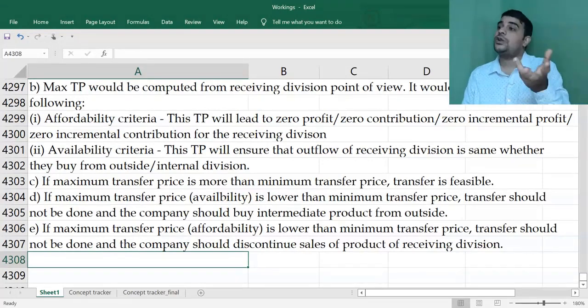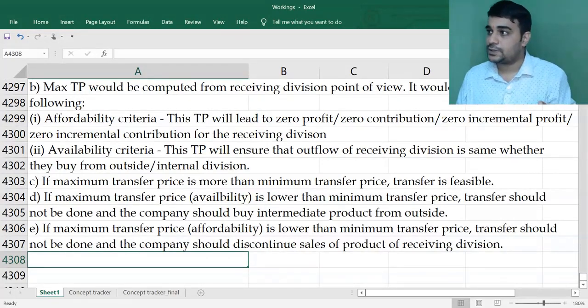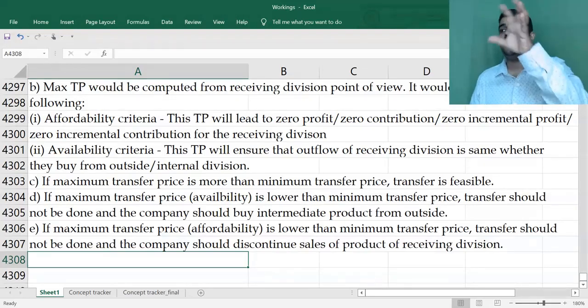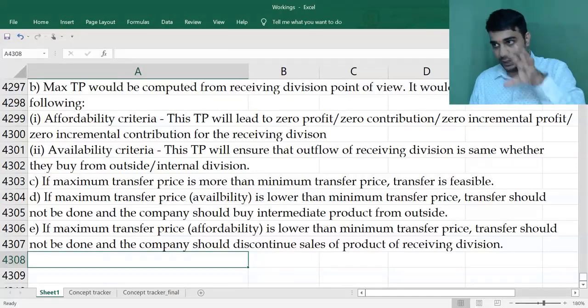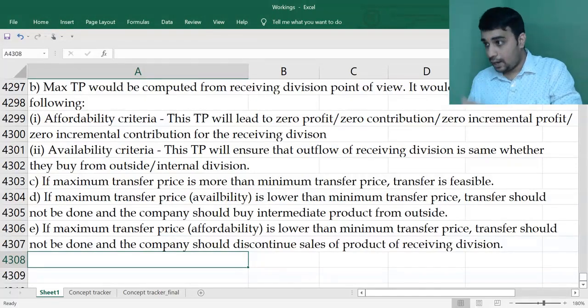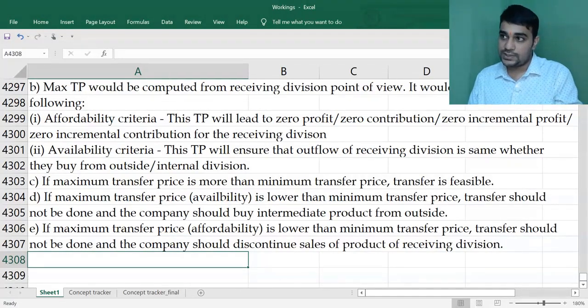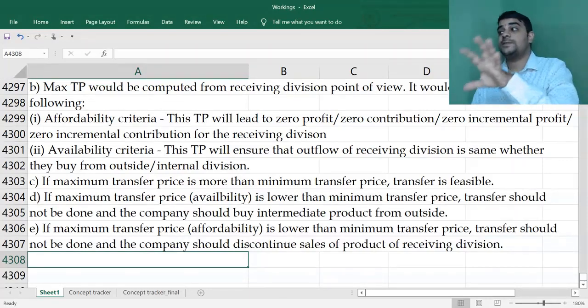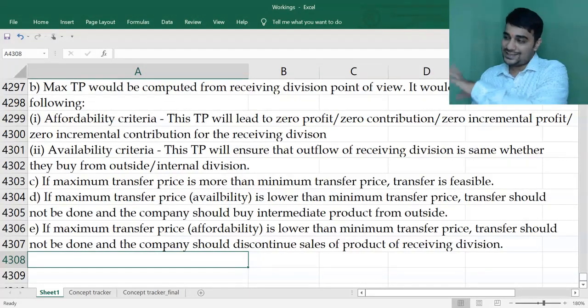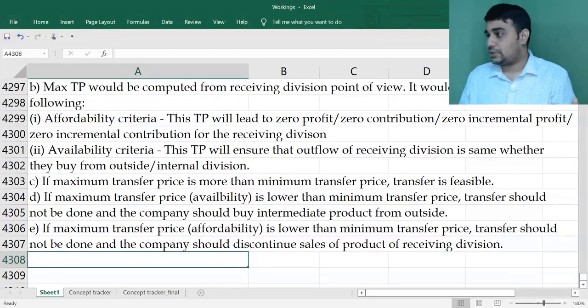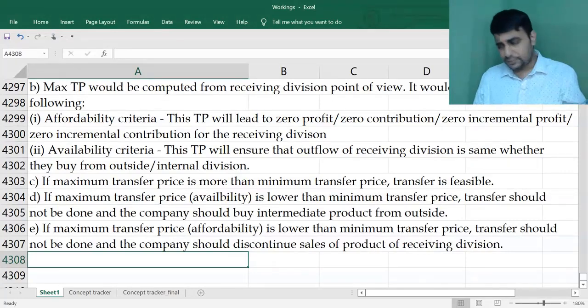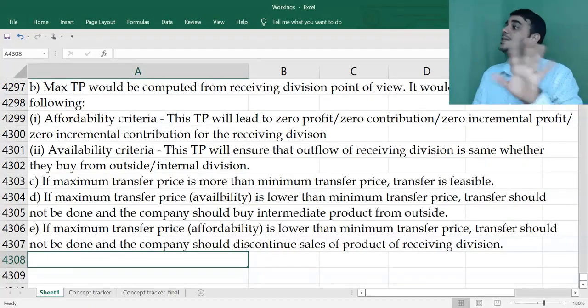So we do decision on further processing. We have done problems on decision on further processing, where if you remember, we used to write sale value after further processing, sale value at split off, incremental revenue, incremental cost, further profit or loss. If the incremental profit is a loss, we say sell at split off. If incremental profit is positive, we sell after further processing. The same logic works here. If that second product cannot even meet the cost of the first product, the intermediate product, please don't transfer it. If you are not transferring, the second division cannot operate itself. You will have to basically discontinue that product.